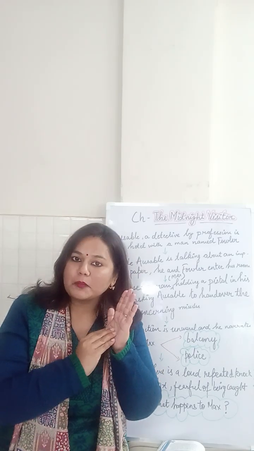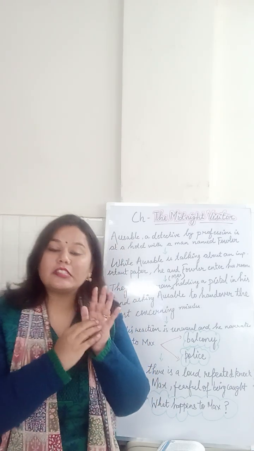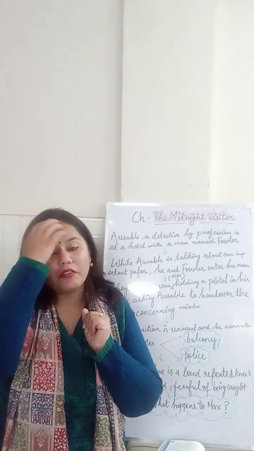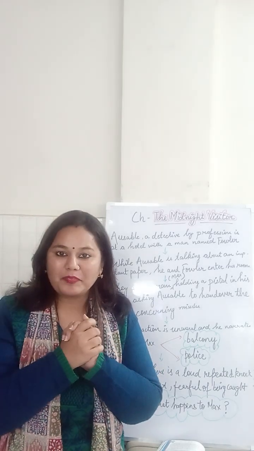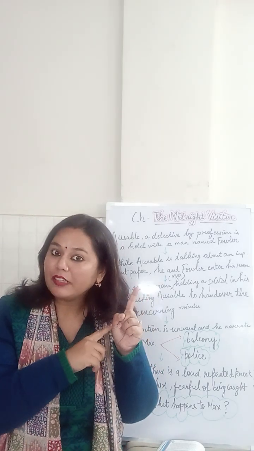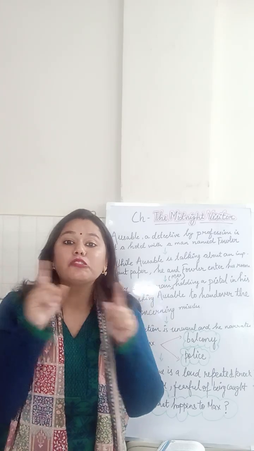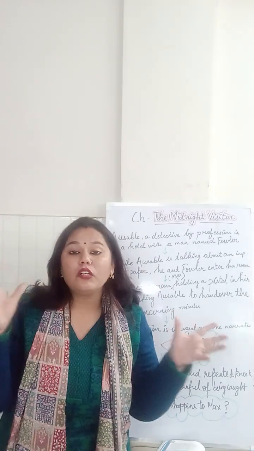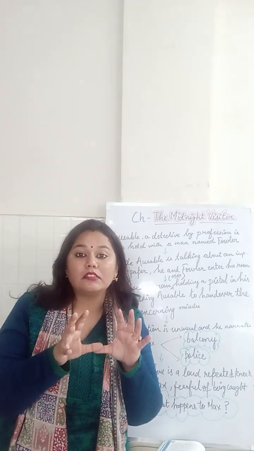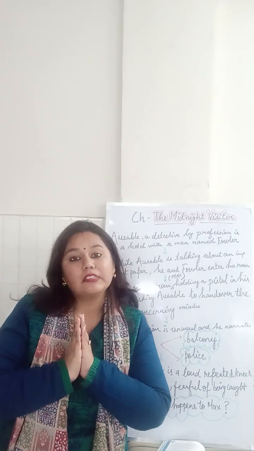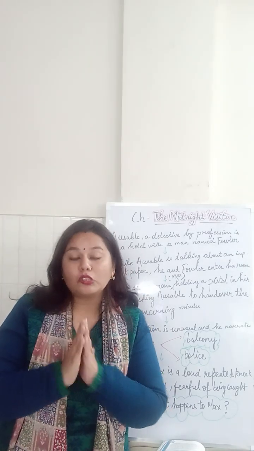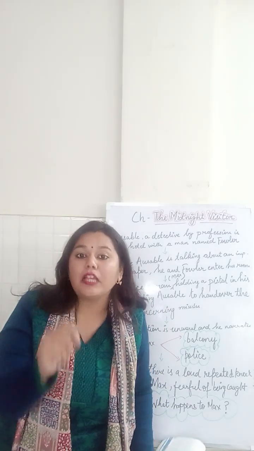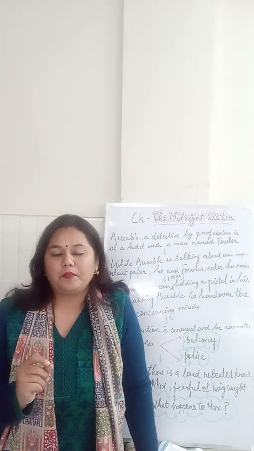Oswald's reaction, in a way, justifies the Buddha's teaching of having control over one's mind, from the chapter The Sermon at Banaras, and how it is related to this chapter, Midnight Visitor. So now you have to make an answer, and let's say this is a short answer type question. So how are you going to relate these two chapters and make a good answer?